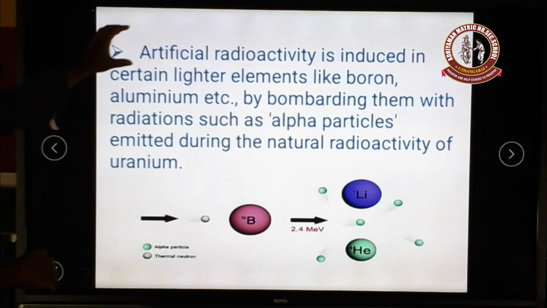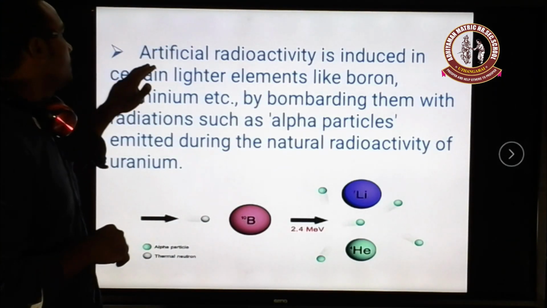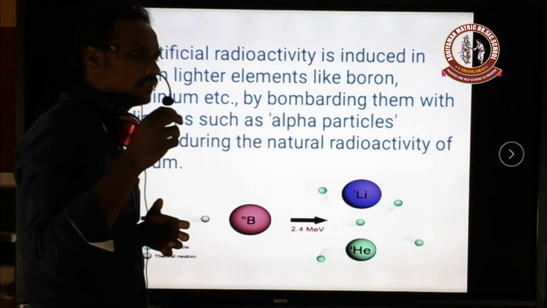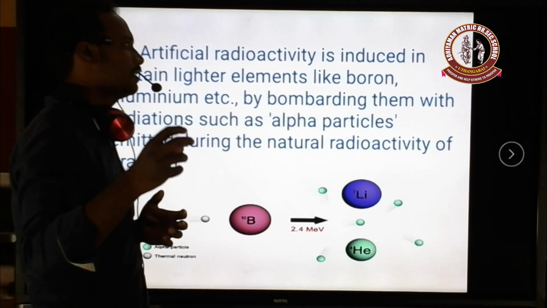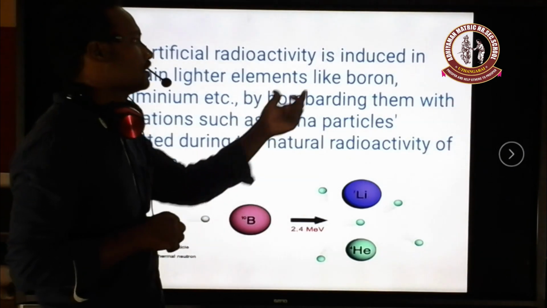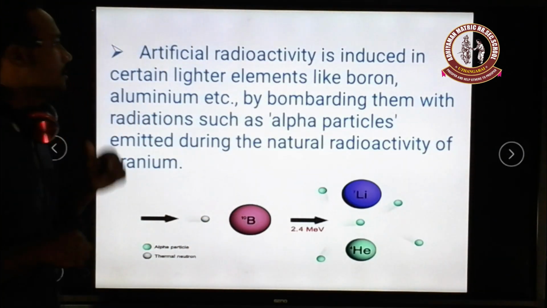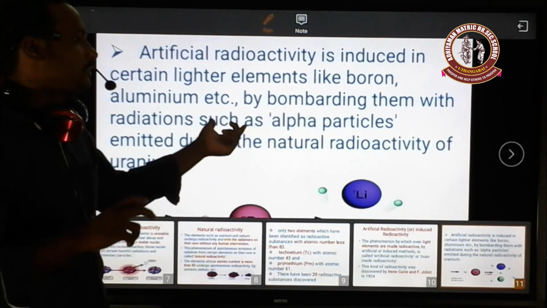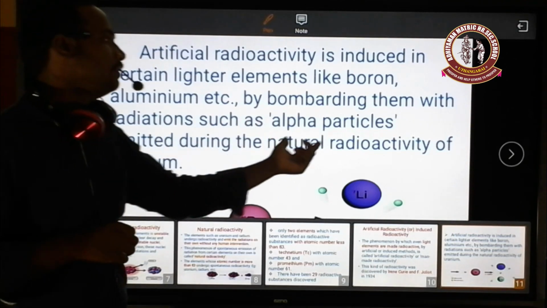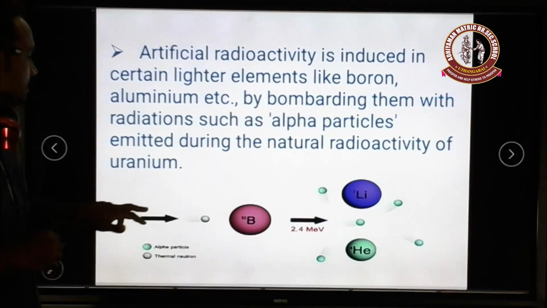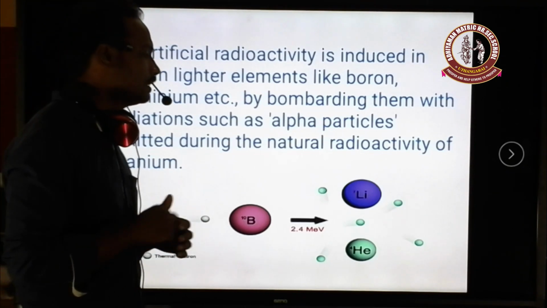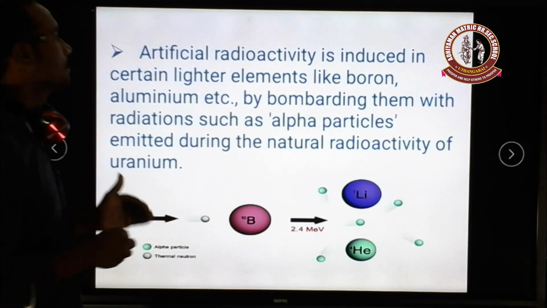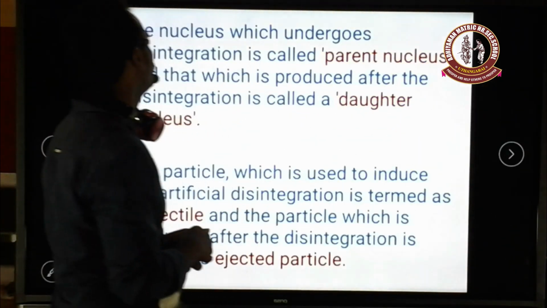Then artificial radioactivity examples are given here. Example one: artificial radioactivity is induced in certain lighter elements. I already said that lighter elements are those with a lighter atomic number. Examples of lighter elements are boron or aluminium. These two elements are bombarded with radiation such as alpha particles. Where do these alpha particles come from? They come from the natural radioactivity of uranium. The boron is bombarded with the alpha particles, and a certain amount of elementary particles can be produced. So these are the examples of artificial radioactivity.